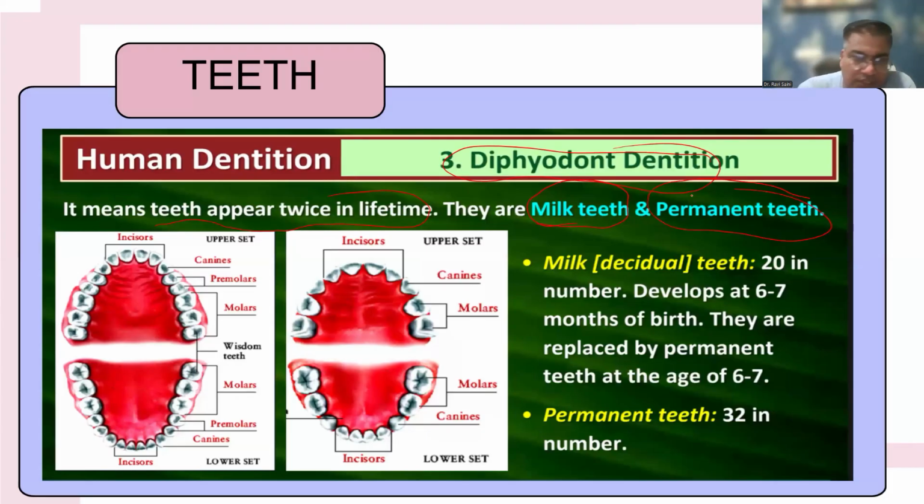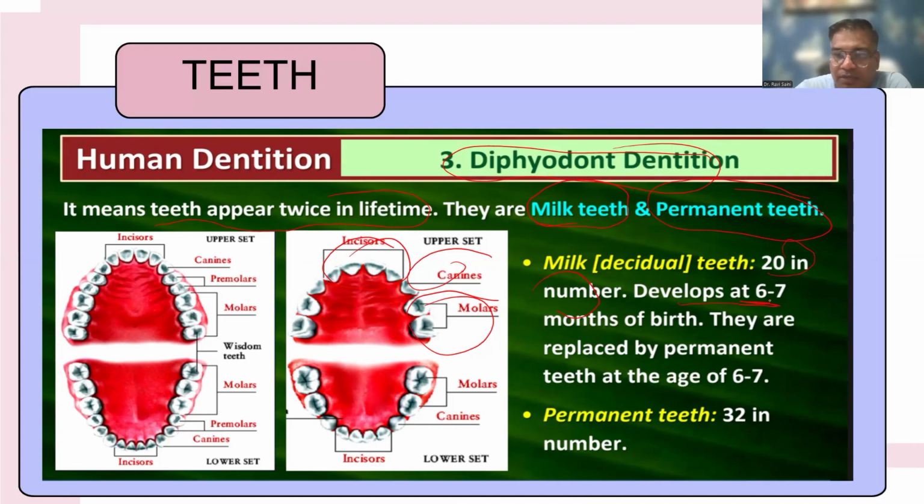These are the sets of deciduous teeth, in which there are incisors, canines, and molars. In case of deciduous dentition or milk teeth, premolars are not present. In case of permanent dentition, incisors, canines, premolars, as well as molars are present. So, in deciduous dentition, premolars are absent. Milk teeth are 20 in number.